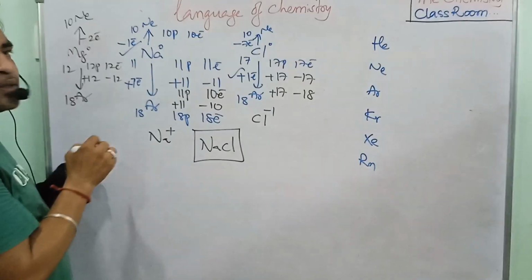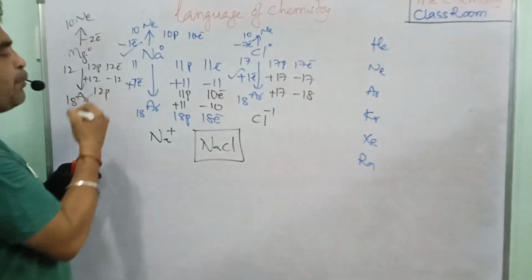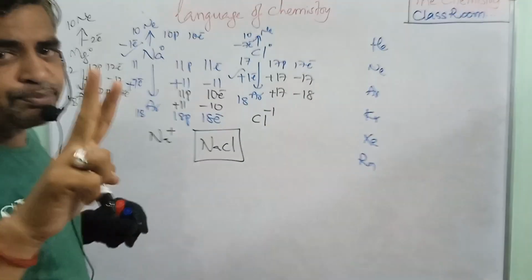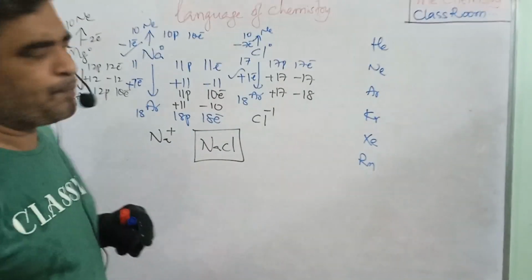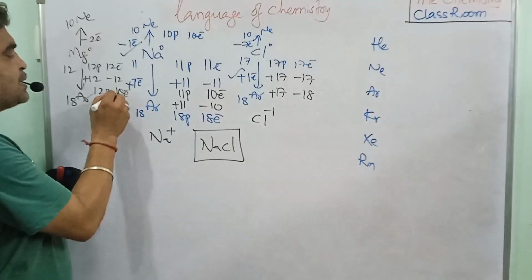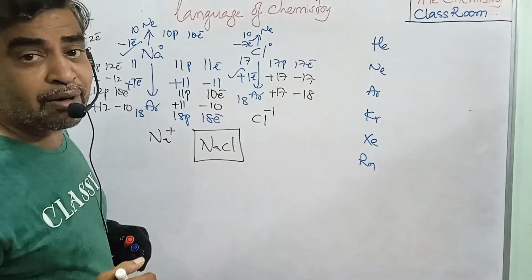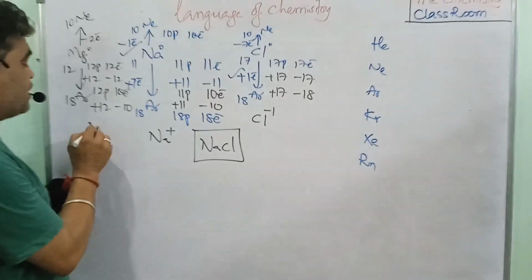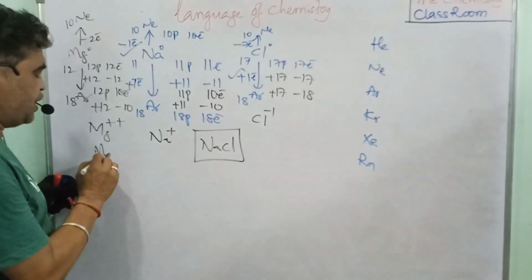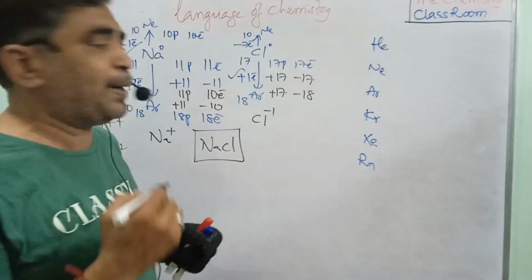Before losing, the protons are 12, so 12 plus, and the electrons are 12, so 12 minus, giving zero charge. But after losing 2 electrons, what happened? The protons are the same, but the electrons are 10 only. Why? Because from the 12 electrons, 2 electrons are lost. So you have 12 protons, that means 12 plus, and 10 electrons, that means 10 minus. What happened here? 2 positive charges are in excess. So the magnesium gets 2 positive charges, Mg++ or Mg2+. Both you can write, Mg++ or Mg2+.